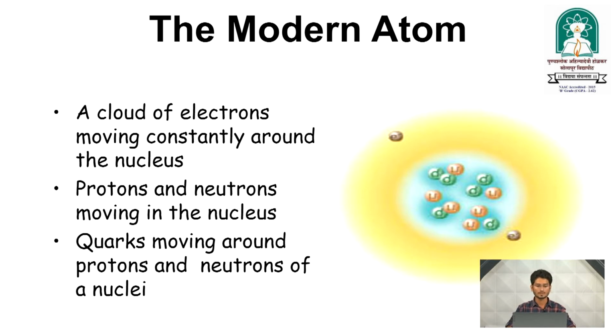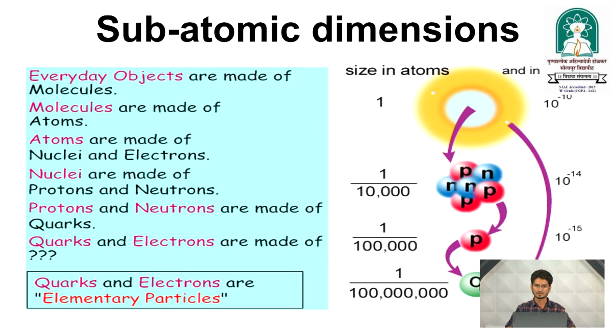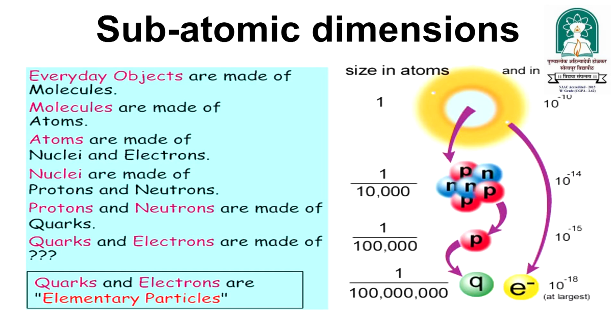A cloud of electrons moves constantly around the nucleus, the protons and neutrons move in the nucleus, as we know, and the quarks move inside the protons and neutrons of a nucleus. Subatomic dimensions, we know all these things. So, how can we imagine all those concepts? We can go through the dimensions and understand.